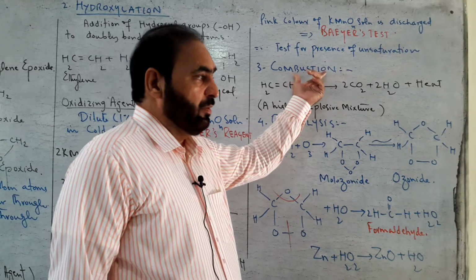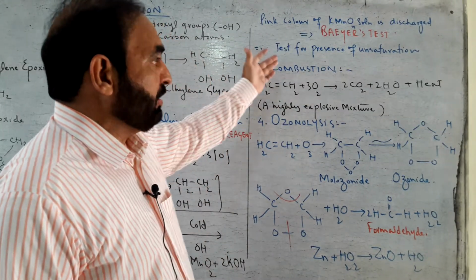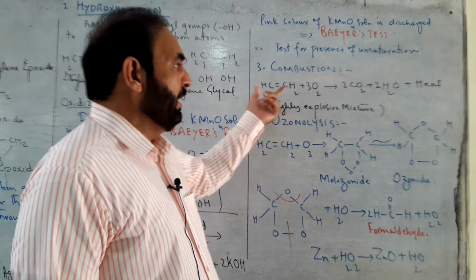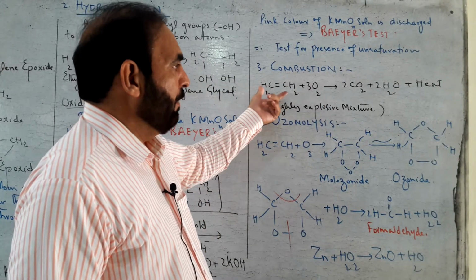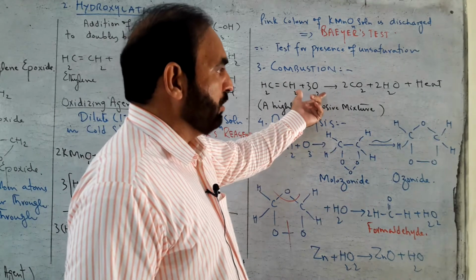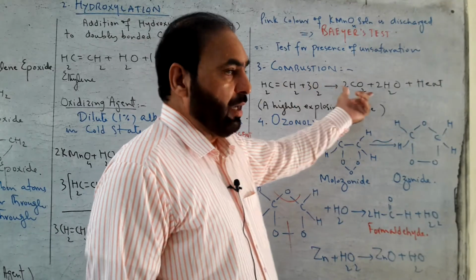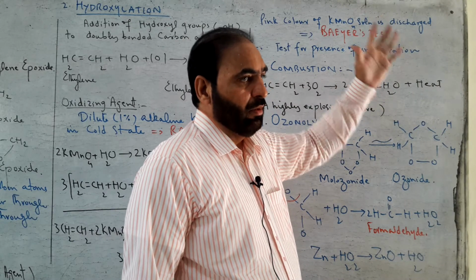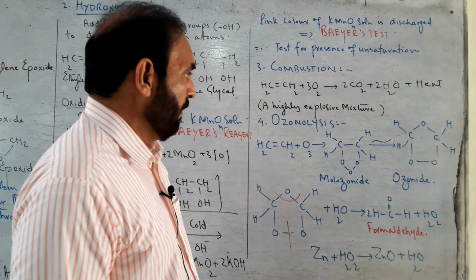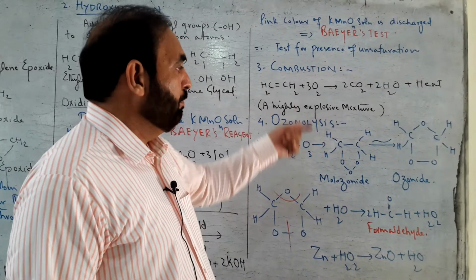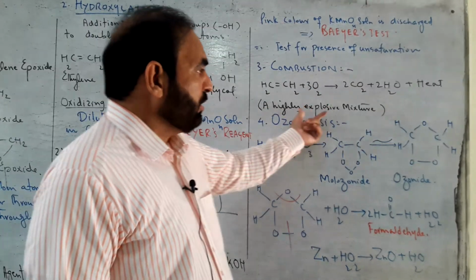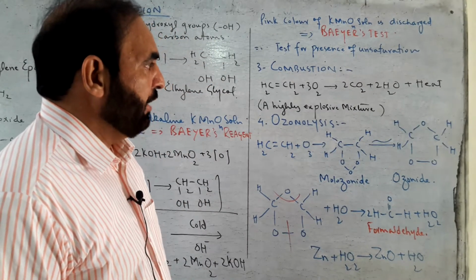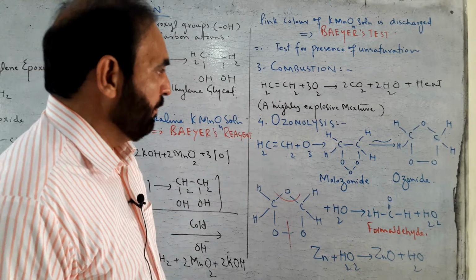At number 3, oxidation reaction of alkene is combustion. Combustion is the burning of alkene in the presence of excess of oxygen in order to produce carbon dioxide and water, and a lot of heat is produced. Ethylene makes a very explosive mixture with oxygen, and when it is burned, it produces a lot of heat.